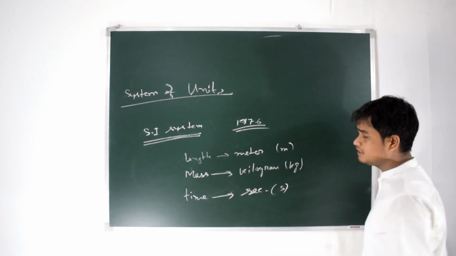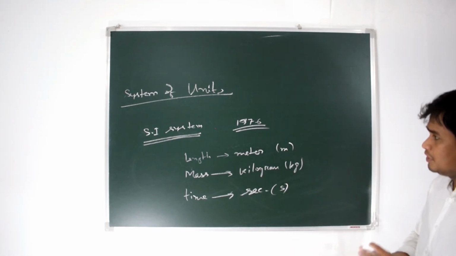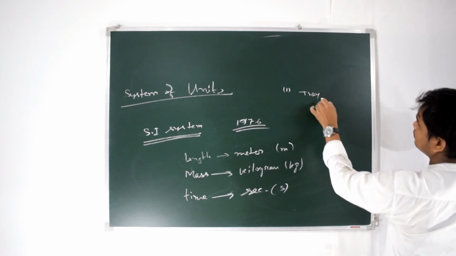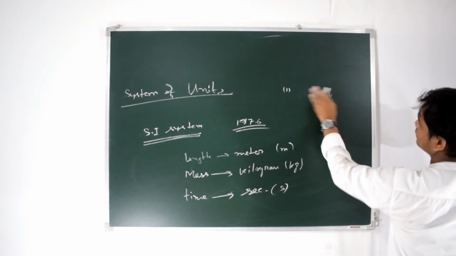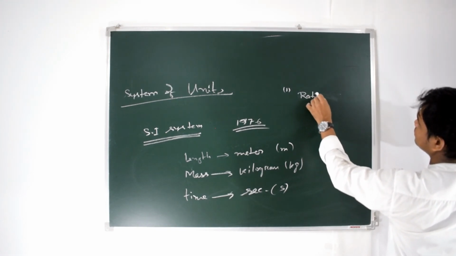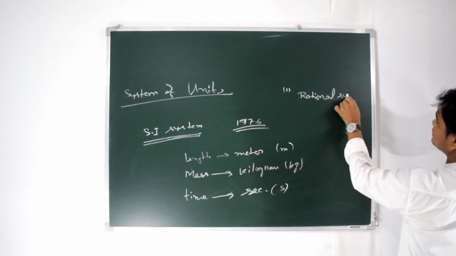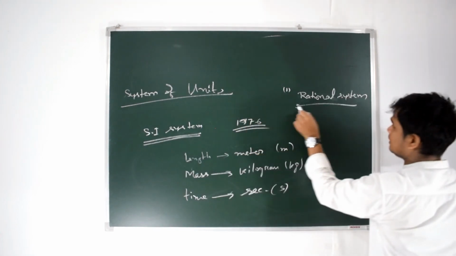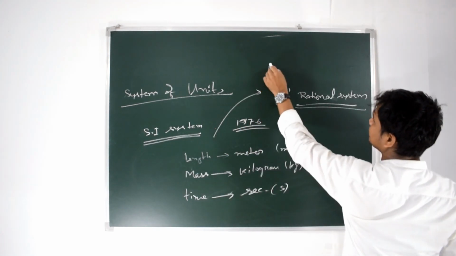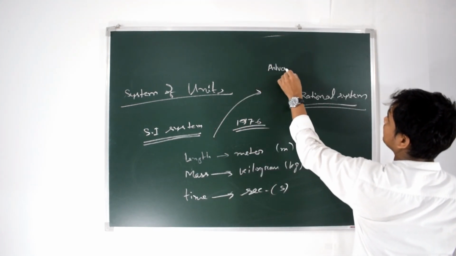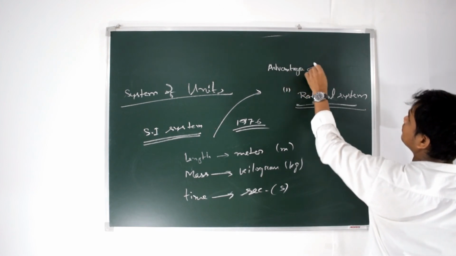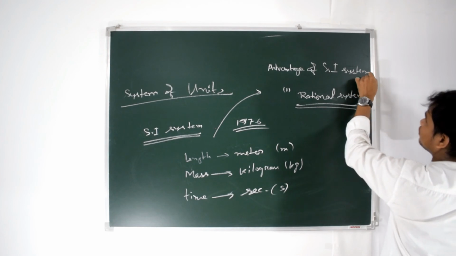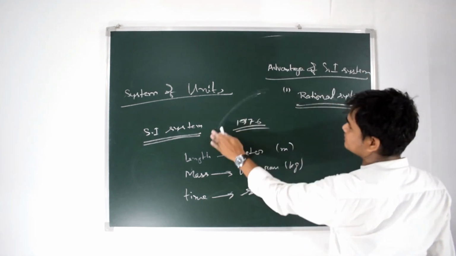Okay, so why is this important? What are the advantages of the SI system?